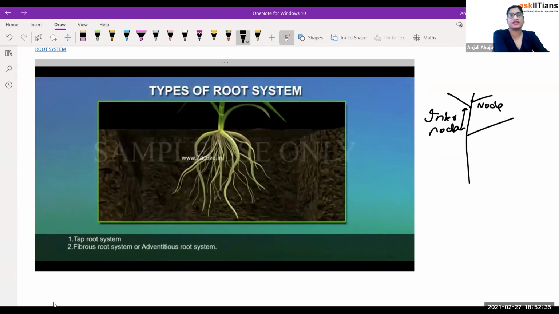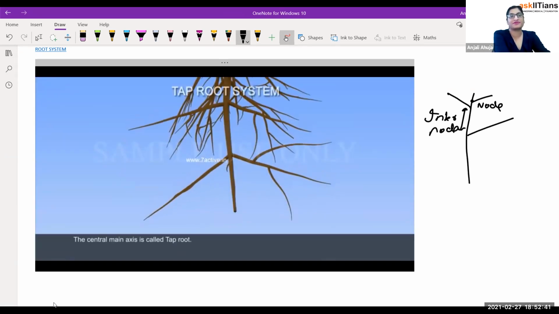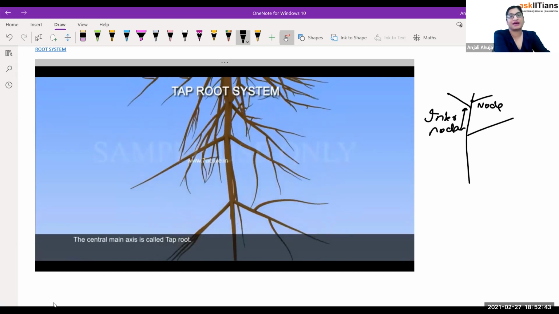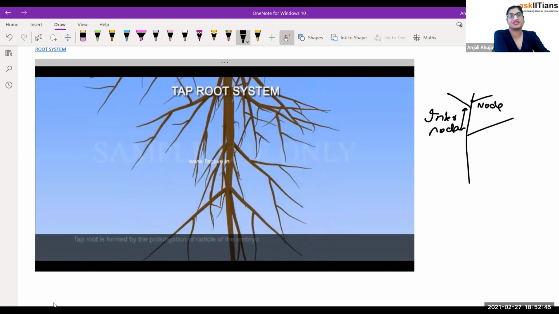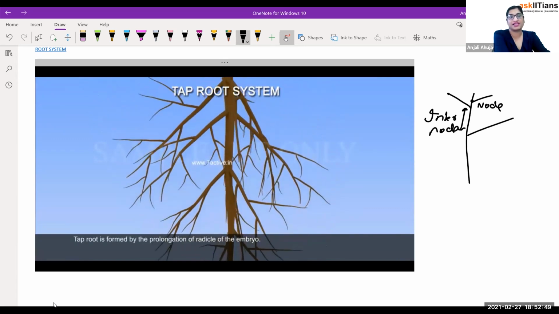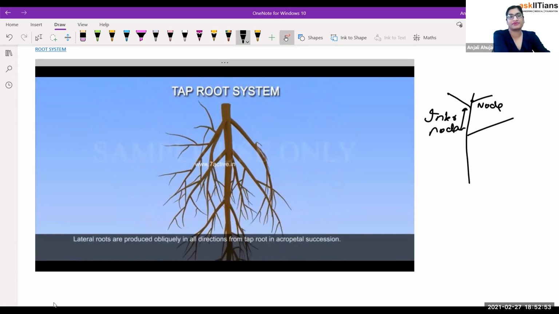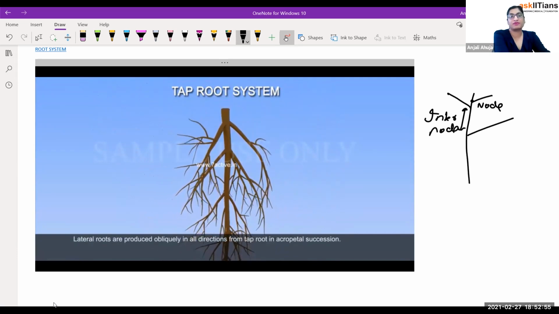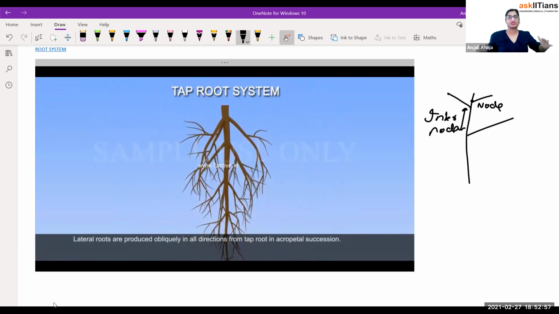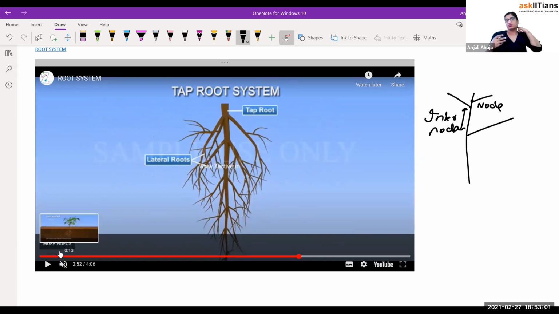The first picture that they are showing is the taproot. The central main axis is the taproot, and it has primary, secondary, and tertiary branches, and all the branches together are known as lateral roots. Taproot is formed from the prolongation of the radicle. Lateral roots are produced obliquely, meaning in an oblique direction. Acropetal word you don't have to understand, but acropetal means growth happens from downward to upward.